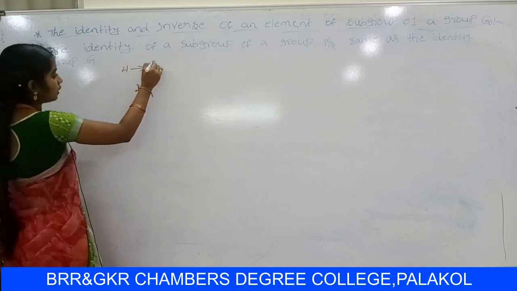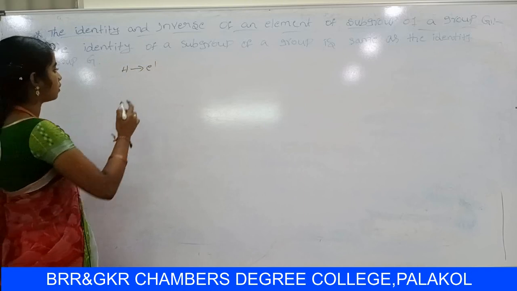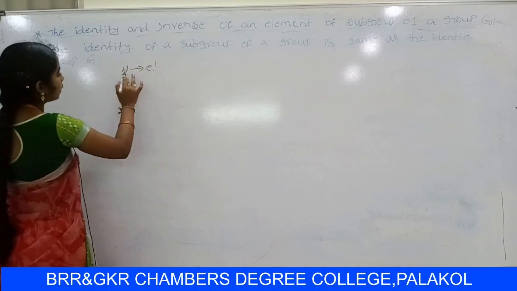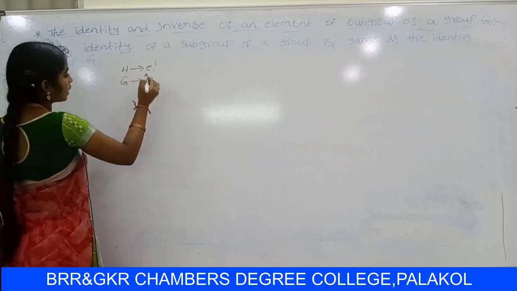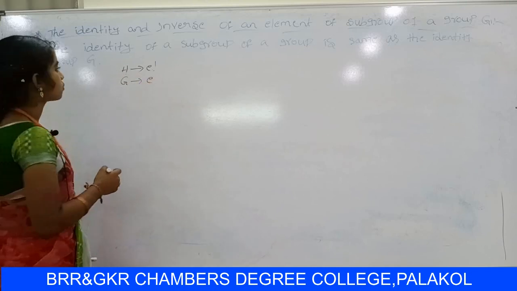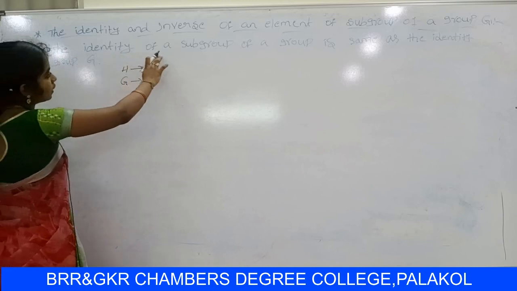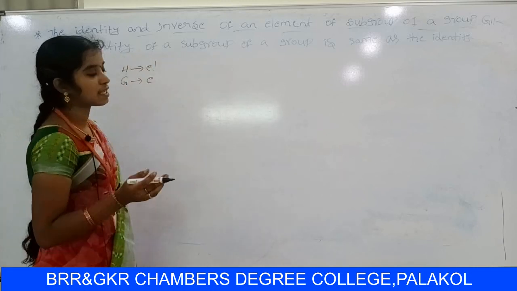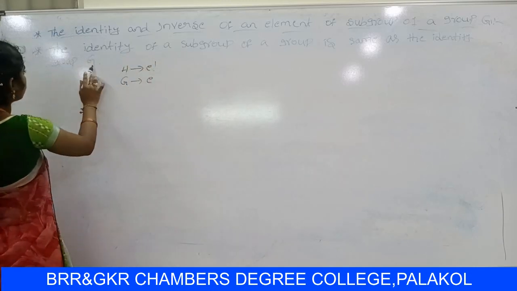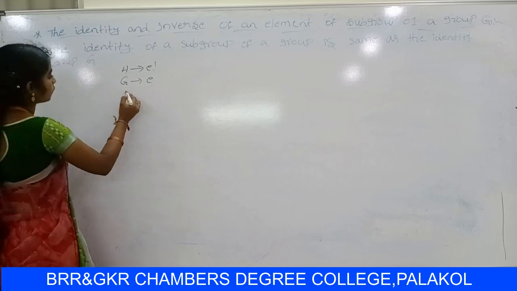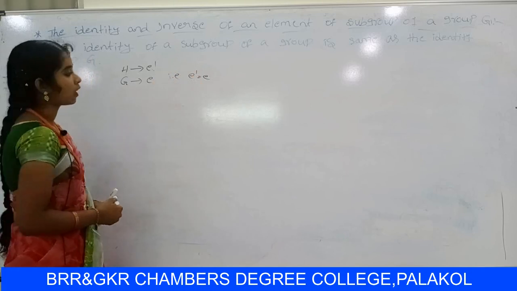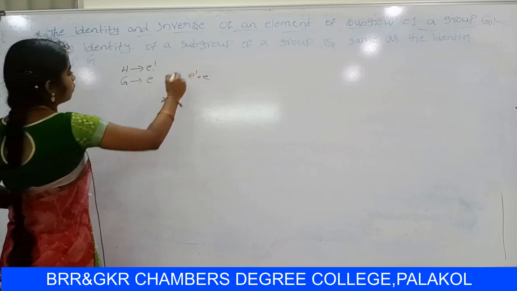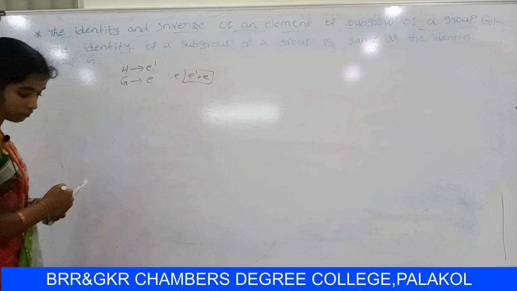So let us consider E dash is the identity element in H. Z is a group, so let us consider identity element E. We have to prove that the identity of a subgroup of a group is same as the identity of group Z. That is, we have to show E dash equal to E. So let us start the proof.